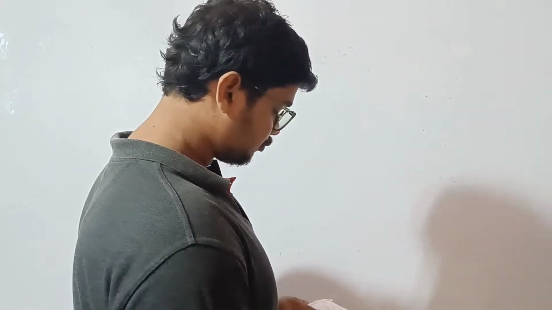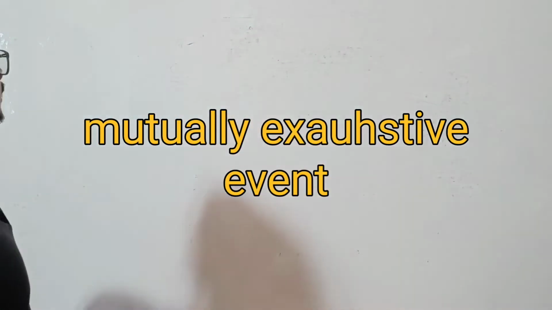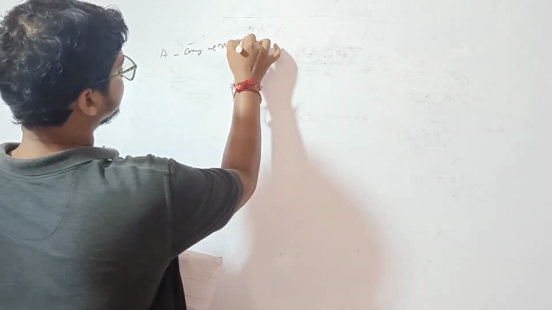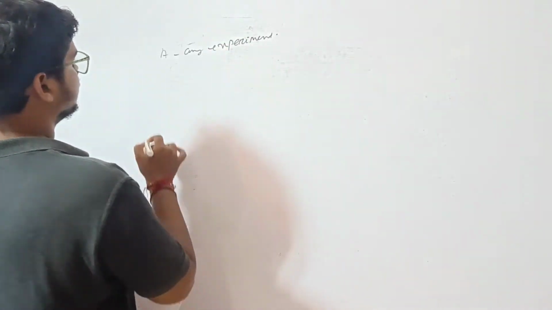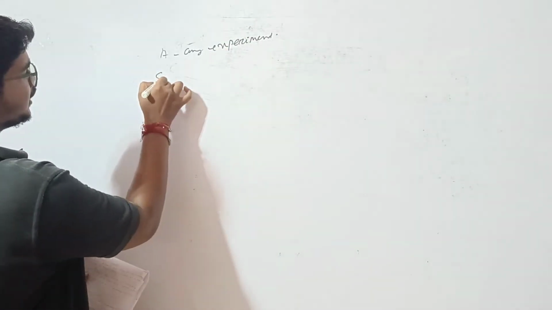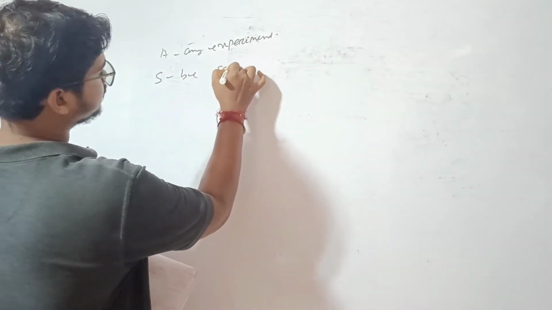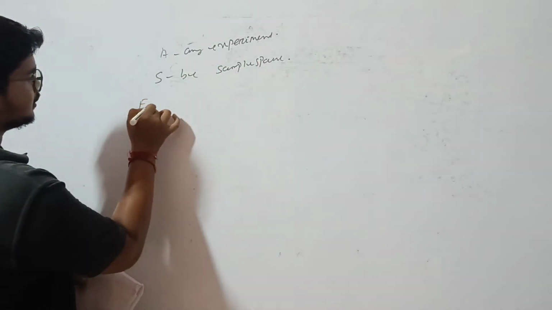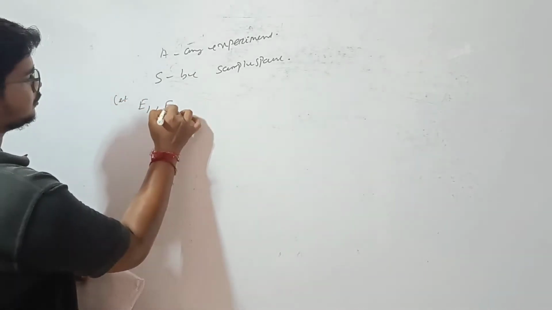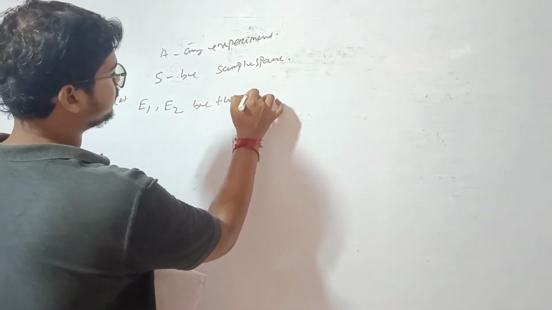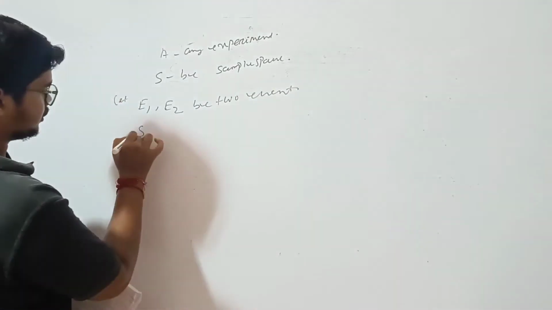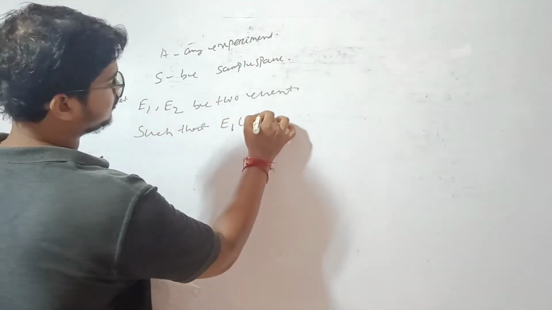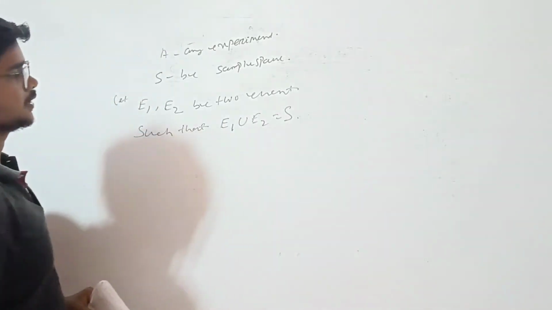Fourth one, mutually exhaustive event. Similar case: let A be any experiment, S be the sample space, and let E1, E2 be two events such that E1 union E2 equals the sample space.